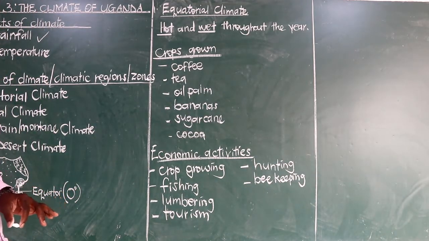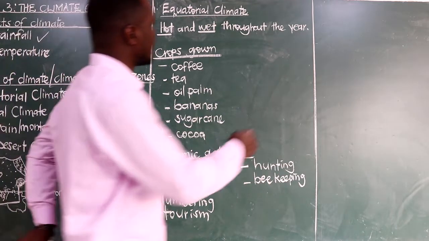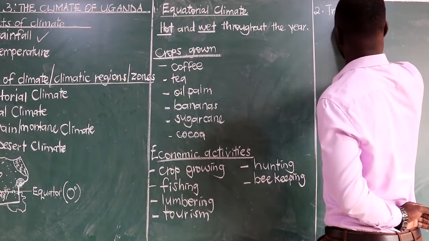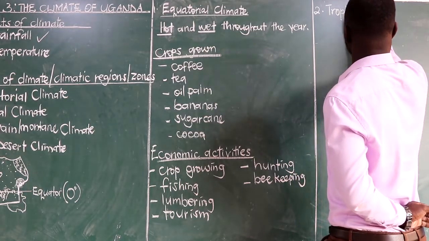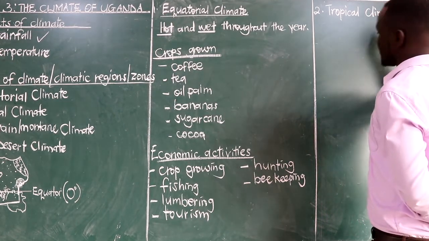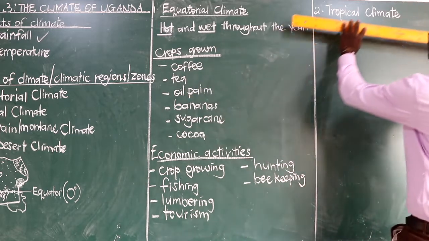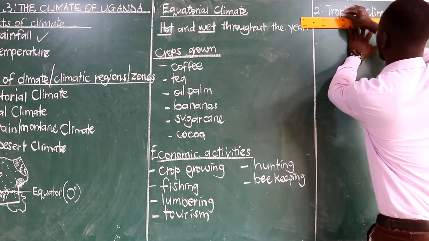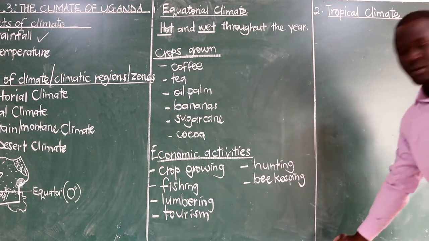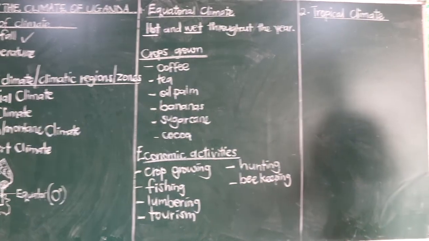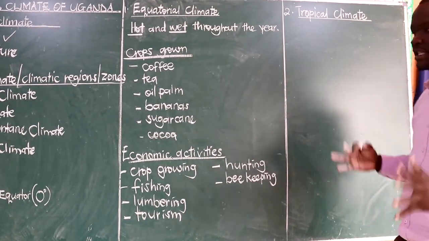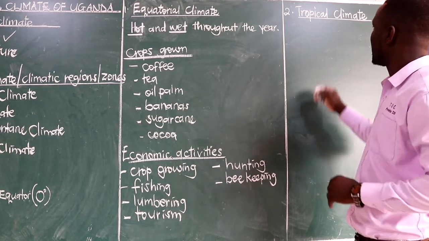Then we go to the other type, the second type, that is about the tropical climate. Tropical climate, we said in the first place that this one covers the widest part of Uganda, as we saw in our map.